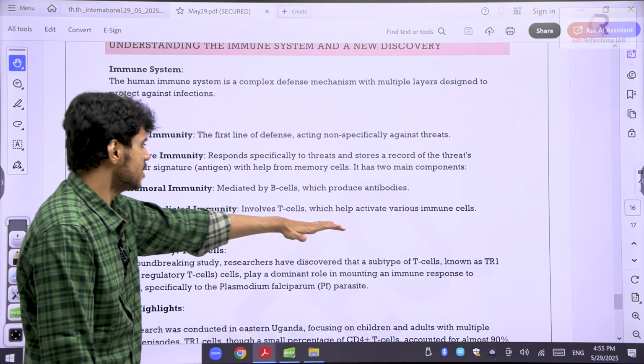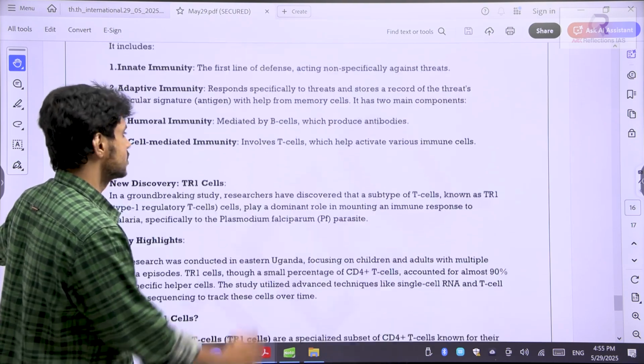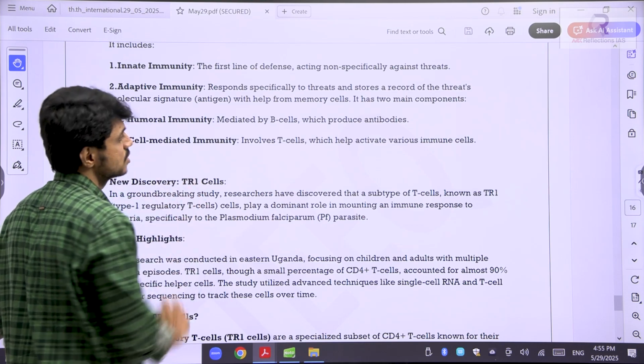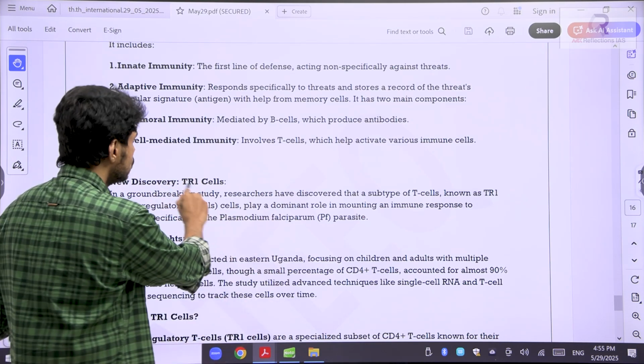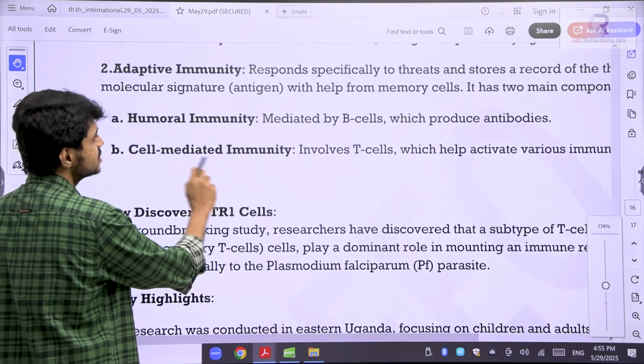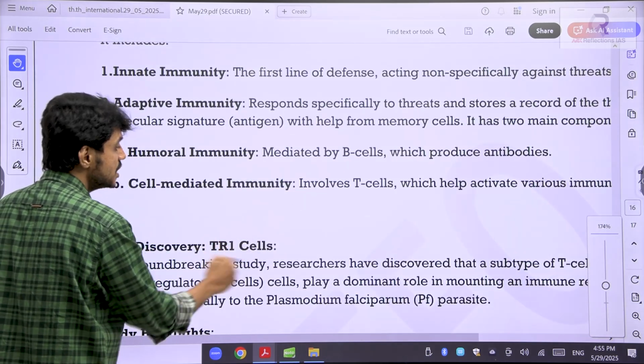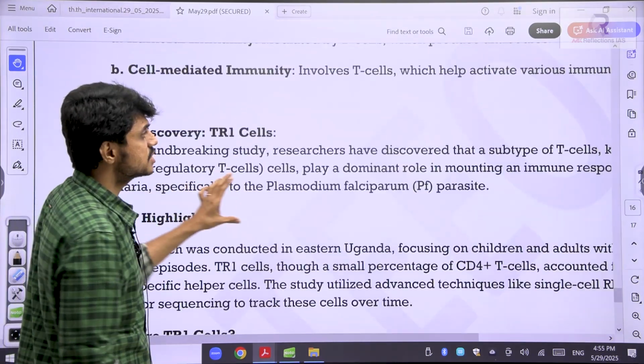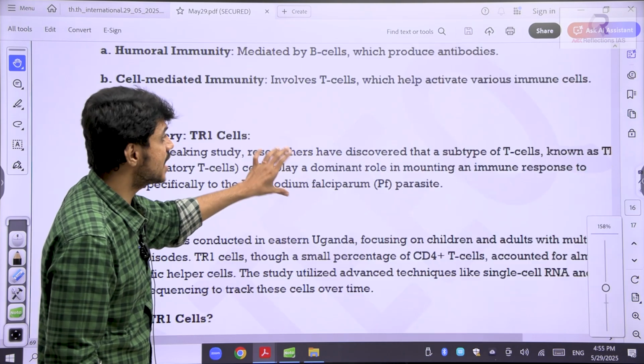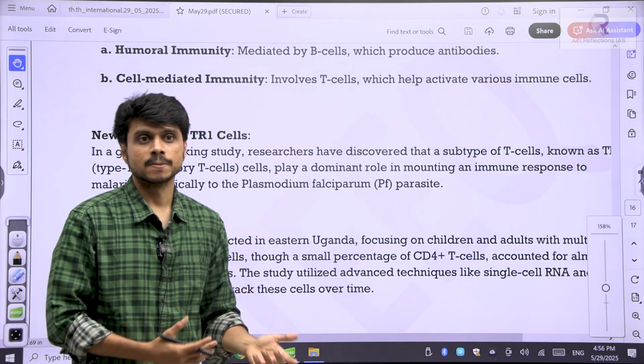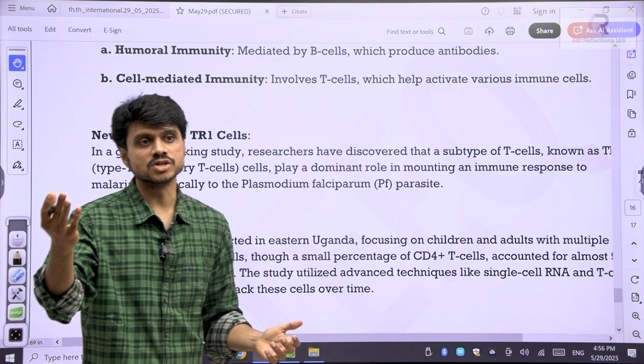Till here, if it is clear, now we will try to understand what a vaccine is, then I will get into what the new invention is. First, we will look at TR1 cells. Within these T cells, they have found a cell called TR1 cells. According to the study, these TR1 cells have developed a greater memory. They can remember things for a longer duration.